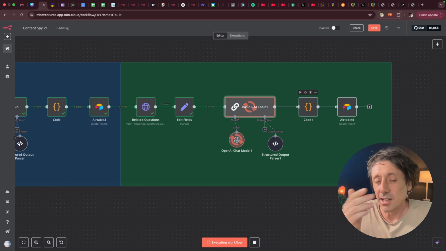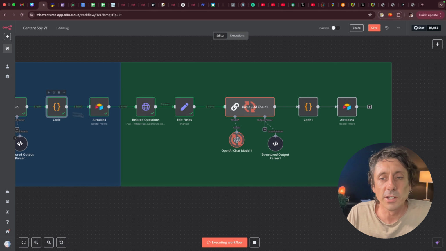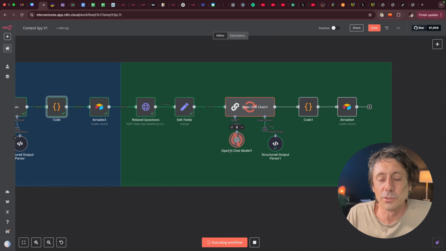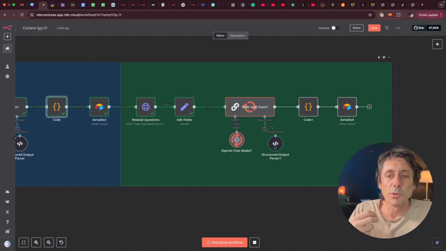All I'm doing then is adding another code node exactly like I did here so I can iterate and add these back to Airtable. And then it's going to add more content ideas, but we're just tweaking the source of where we're getting the inspiration for the ideas from. So we're doing a two-stepped approach, starting with YouTube comments. And then once this is finished, we run the code node and then it will update Airtable automatically for us. So I'll pause the video while it's iterating through this, and then you'll see the finished result.